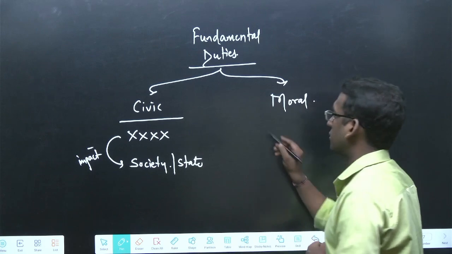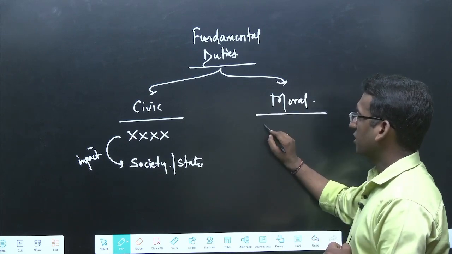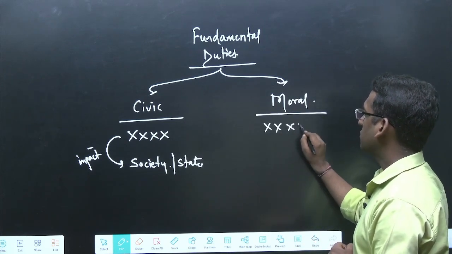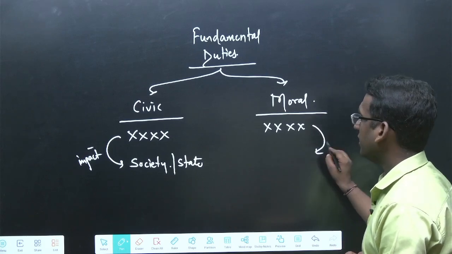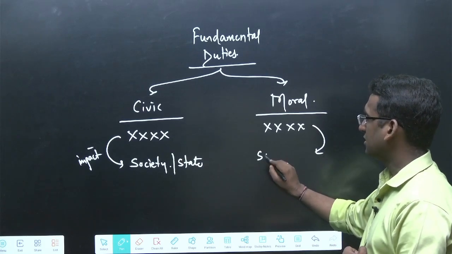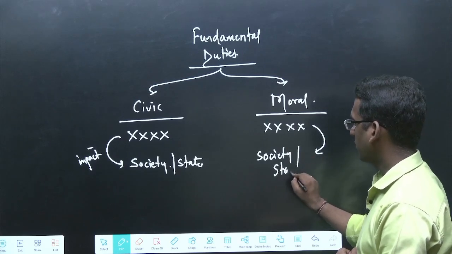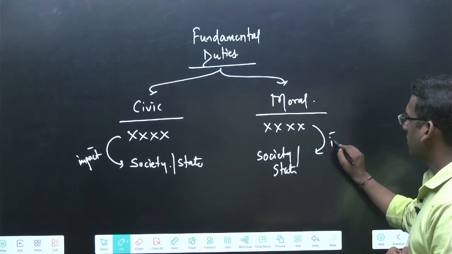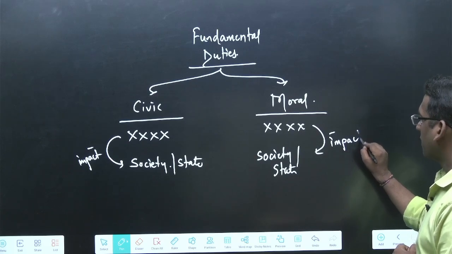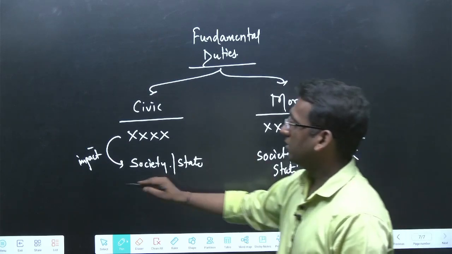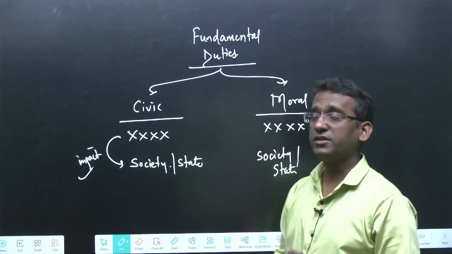Whereas there are some duties which, if not performed, are not going to create any negative impact on society or the state, right?